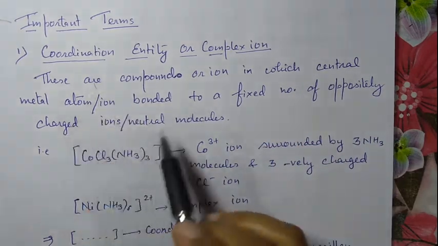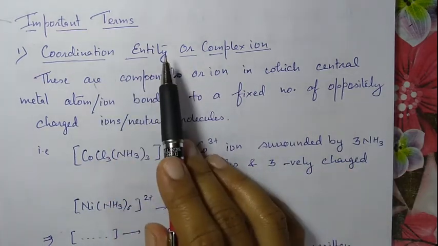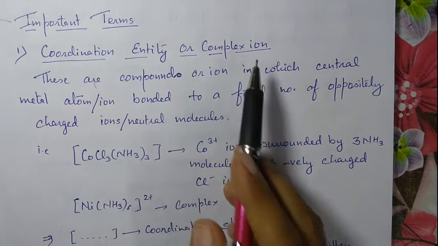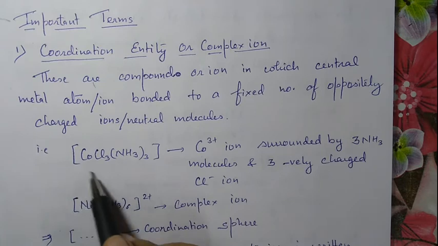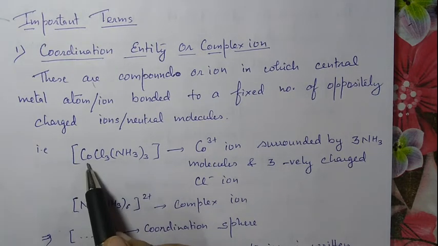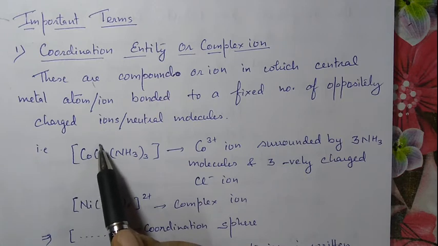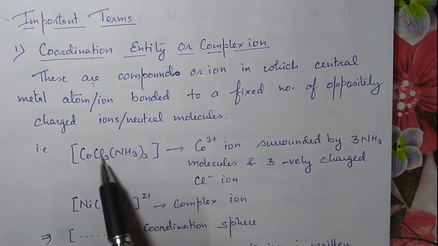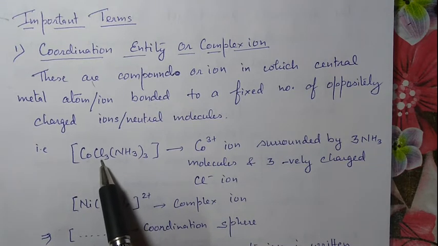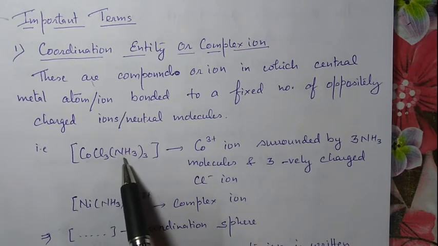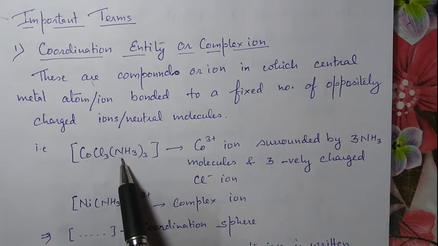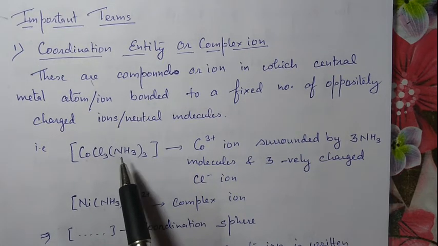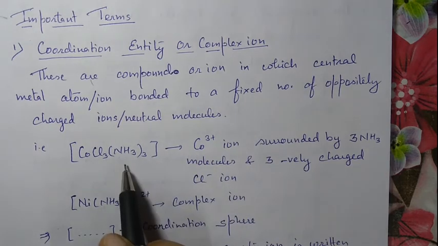Okay, these compounds are called coordination entity. This compound may be neutral or may be ion. That is, this is the complex compound, this is the coordination compound, and this is the central metal ion surrounded with a fixed number of oppositely charged ions. Cl minus is a charged ion, NH3 molecule is a neutral molecule.